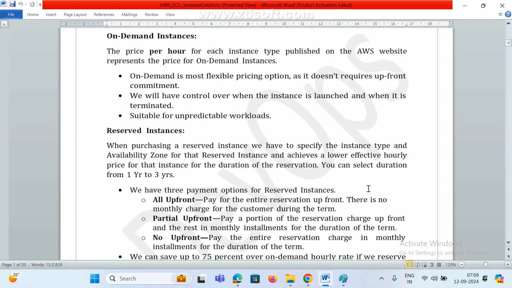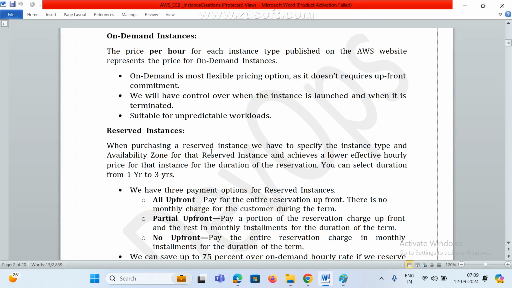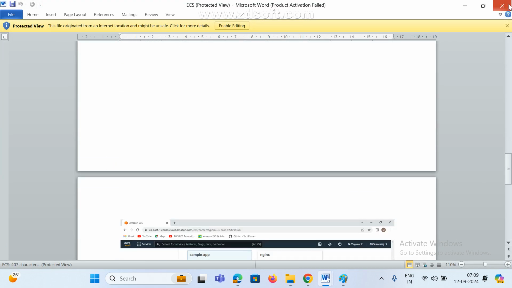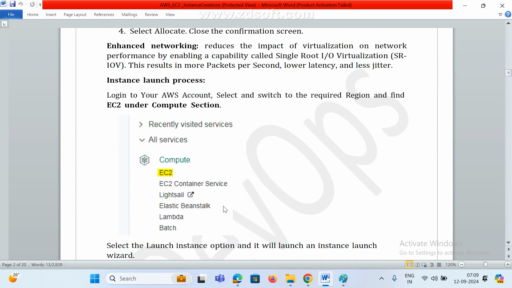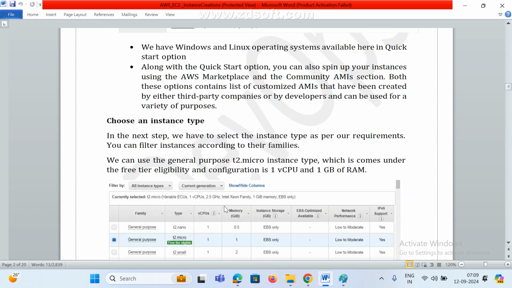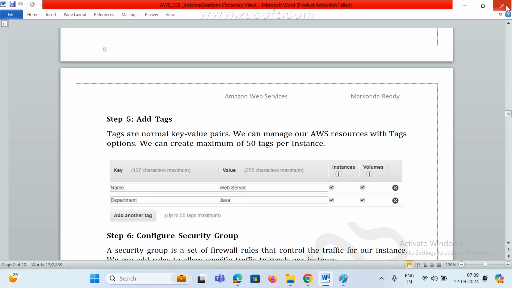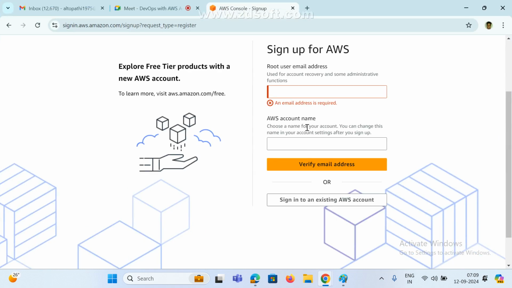Before that, is there any document for account creation? These are only for how to create an instance. So just try it. Right now I don't have any credit card, so I will show you. These are only personal information.